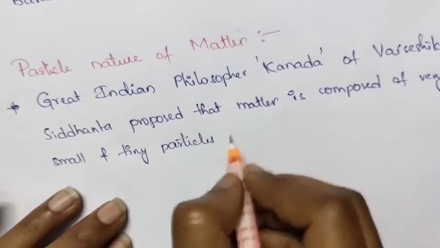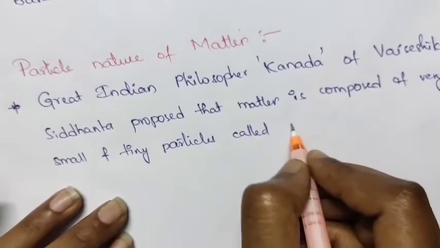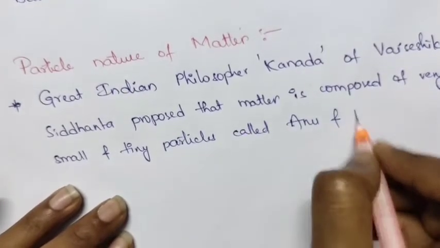These tiny particles are called Anu and Paramanu.